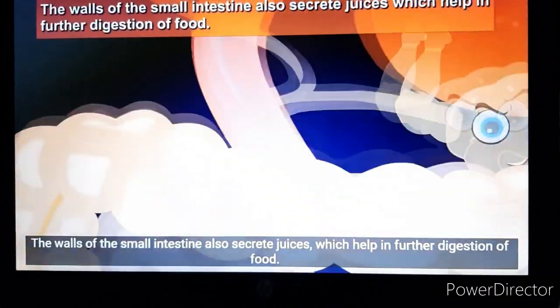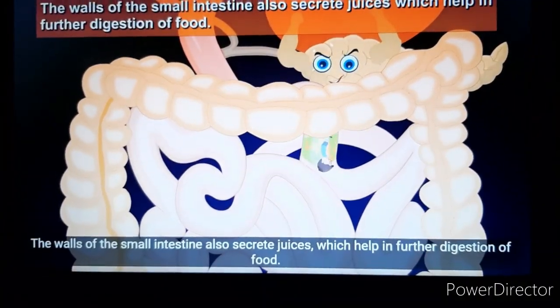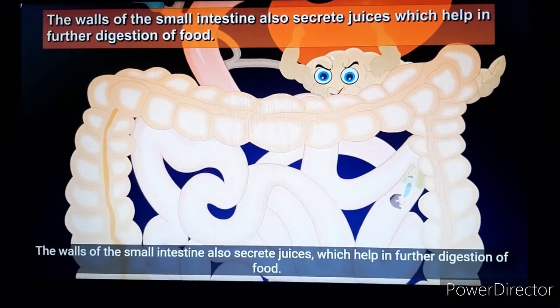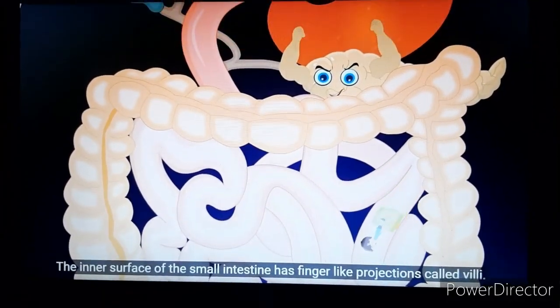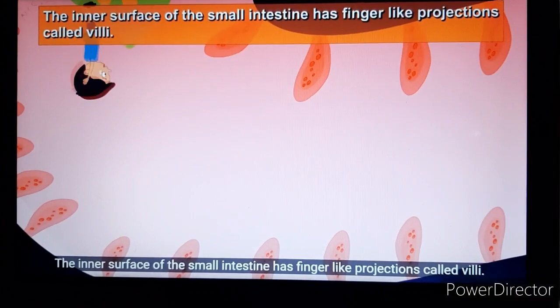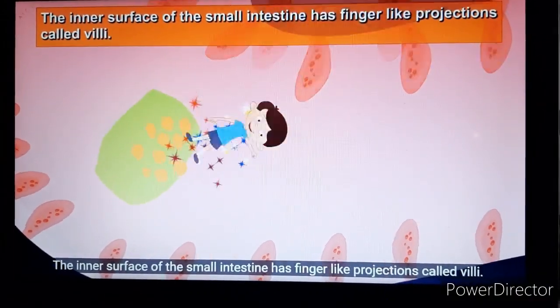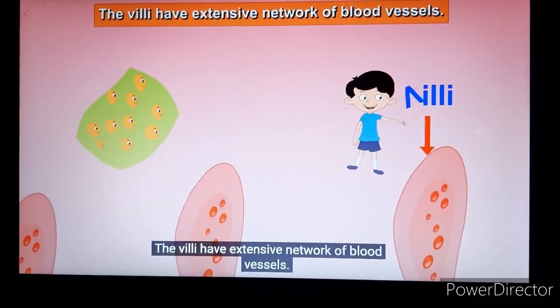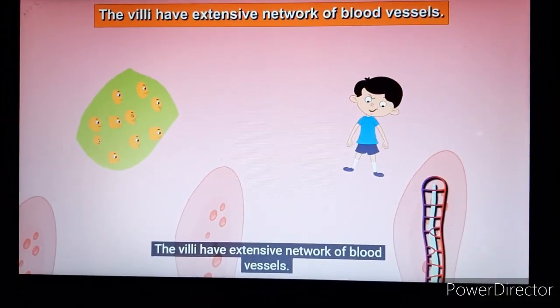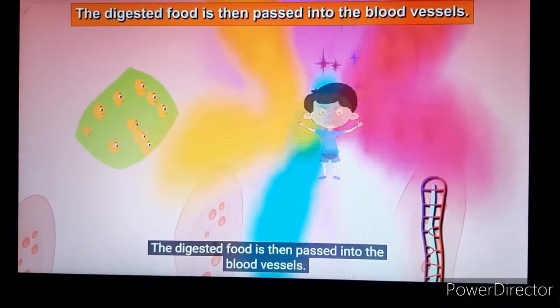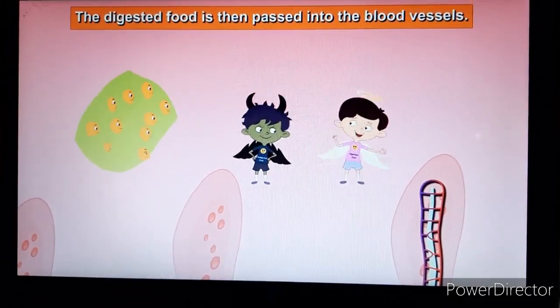The walls of the small intestine also secrete juices which help in further digestion of food. The inner surface of the small intestine has finger-like projections called villi. The villi have extensive network of blood vessels. The digested food is then passed into the blood vessels.